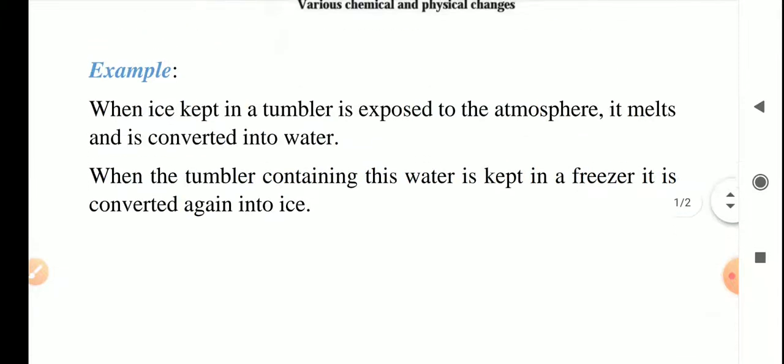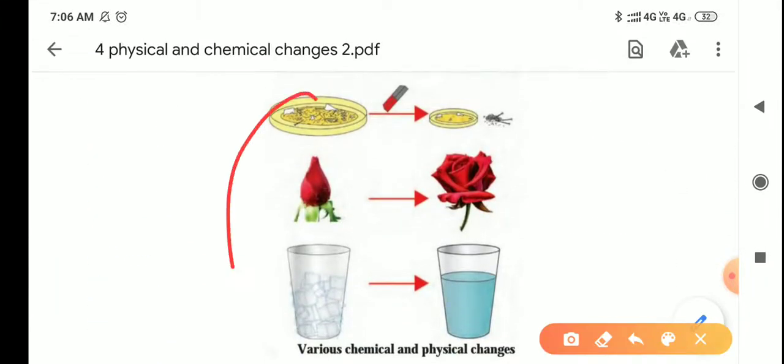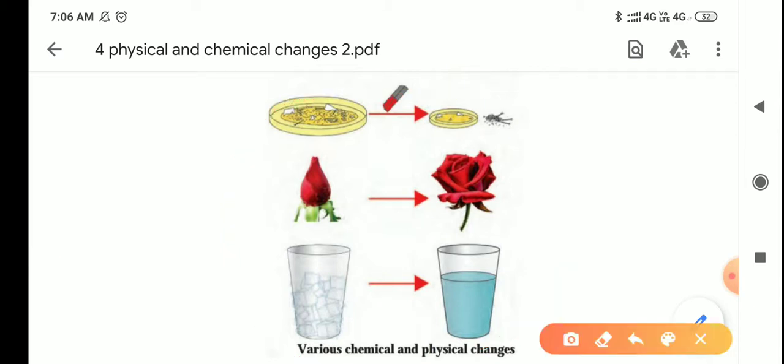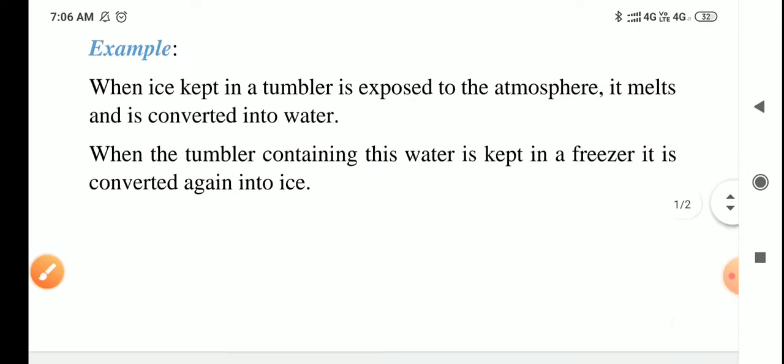If you observe the second, third and fourth example, here no new substance is formed and the substances remain the same, that is their composition remains unchanged. So these three examples are of physical change. Now let's discuss the chemical change.